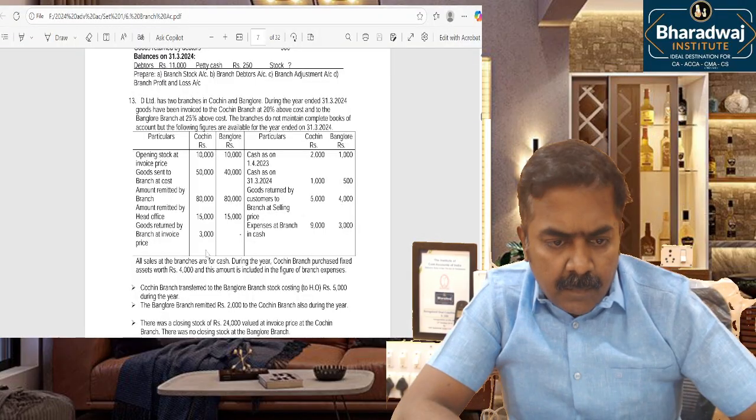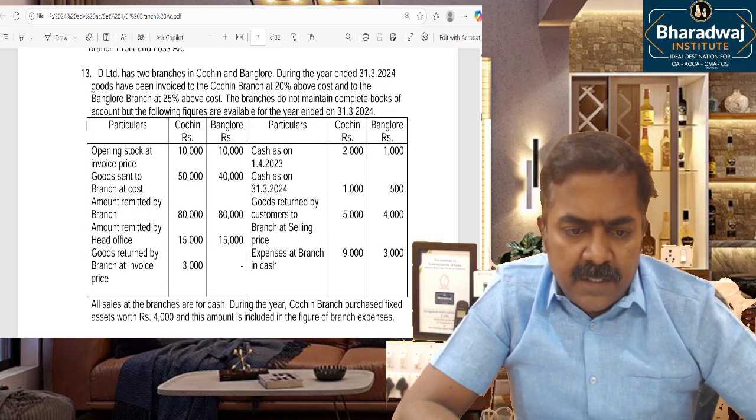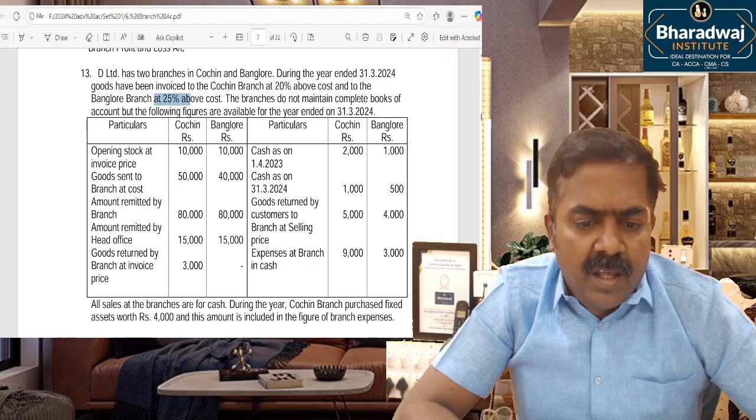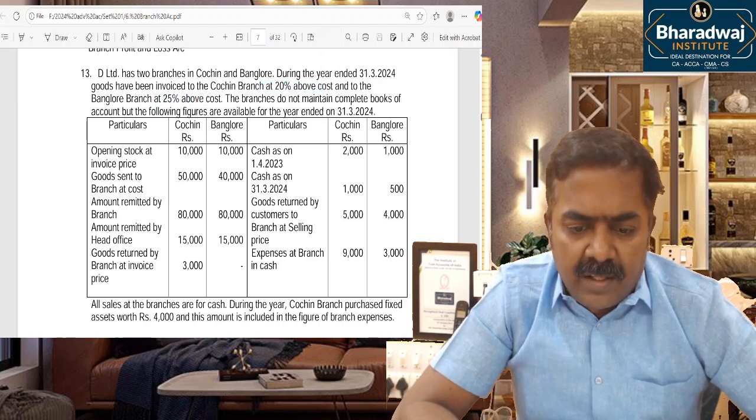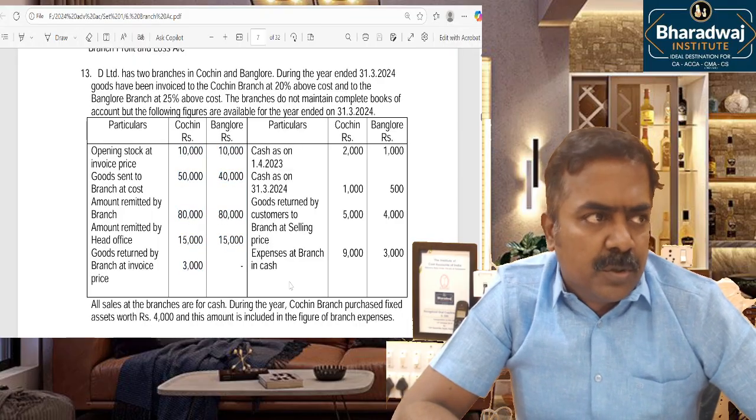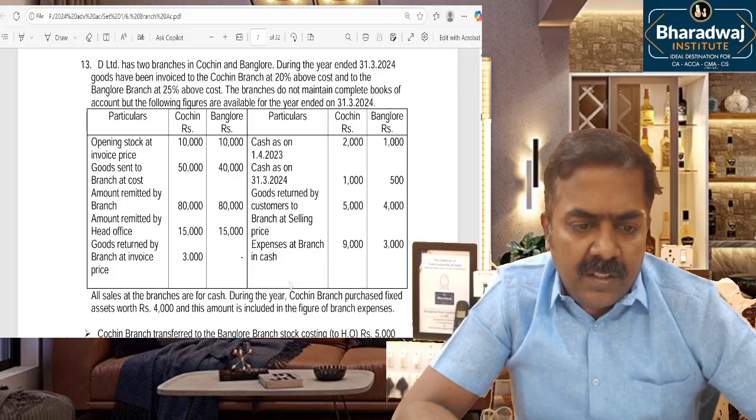Let us see in Bharadwaj material a question similar to this question. 2 branches, Cochin and Bangalore. Actually, we have done it with 2 invoice prices. One is 20% above cost, another one is 25% above cost. So we maintain the branch accounts in 2 columnar format to ascertain the profit or loss.